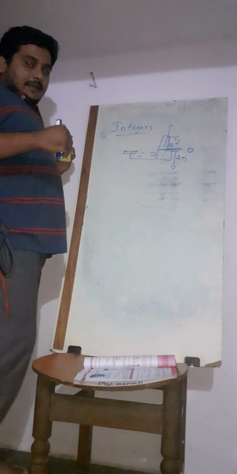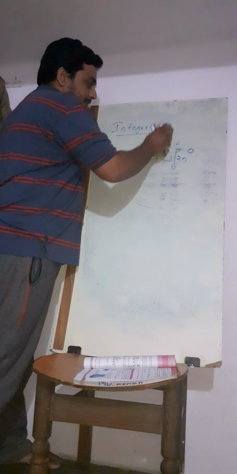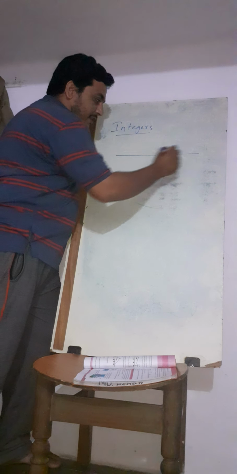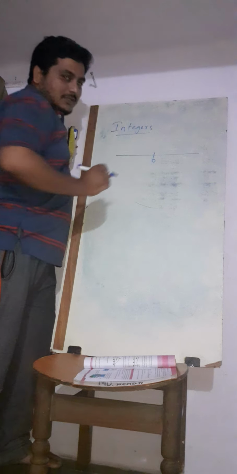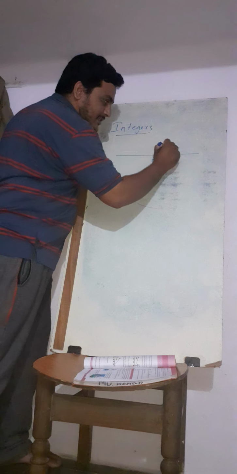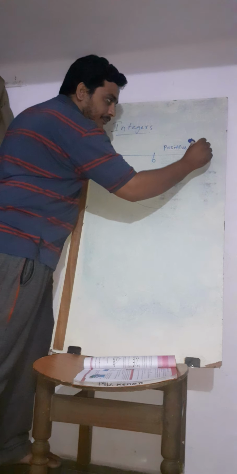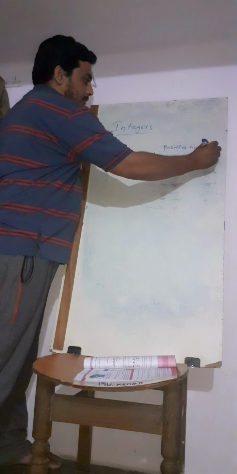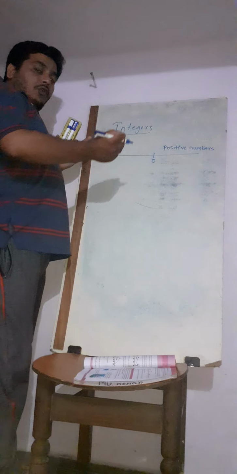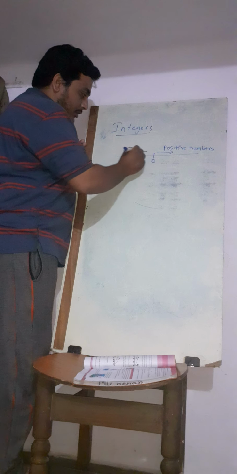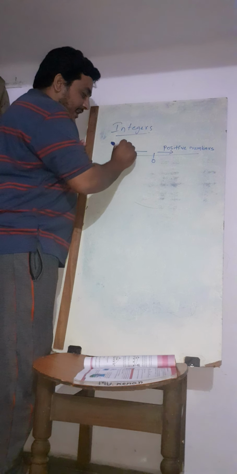How will we represent that? We will represent it with numbers. Whenever I say the ground, I say it as 0. If you are going upward, whatever the values are, I take them as positive numbers. The right side indicates the positive numbers as I go up. When I am going downwards, I am going into the left side, and I represent it with negative numbers.